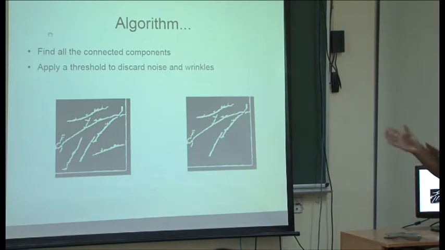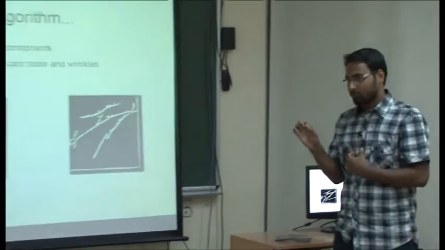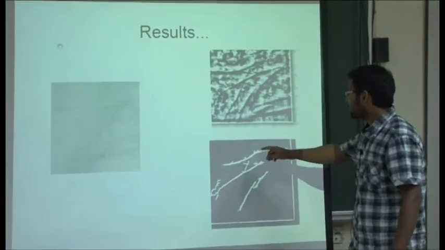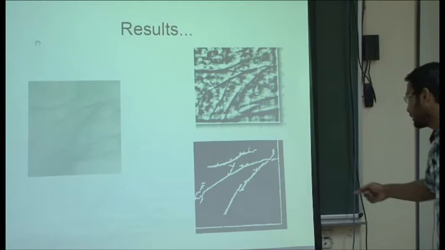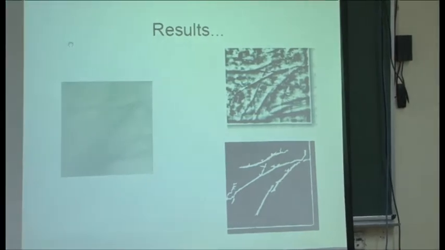So the threshold is on the basis of the number of points that you got in that connected component. I find the largest connected component, the one in which there is the maximum number of points. Using that, the threshold is decided. The result that I got in this image was the 3 principal lines. This is the enhanced image and this is the result. This is one of the images from the KCR database.